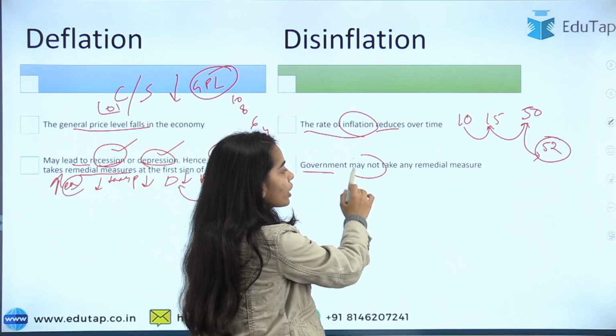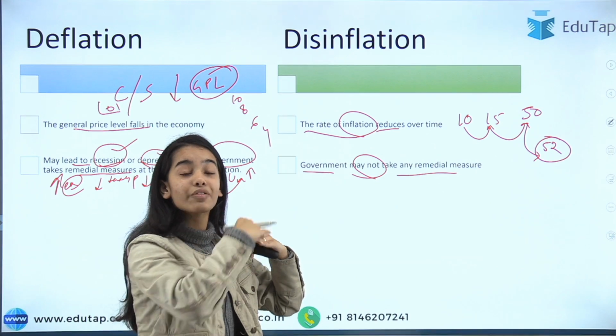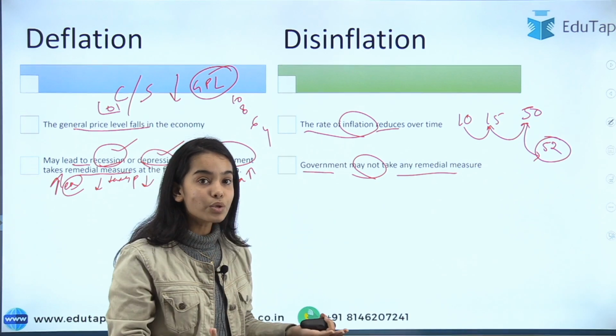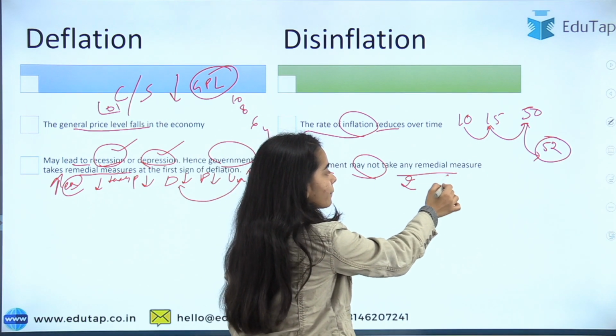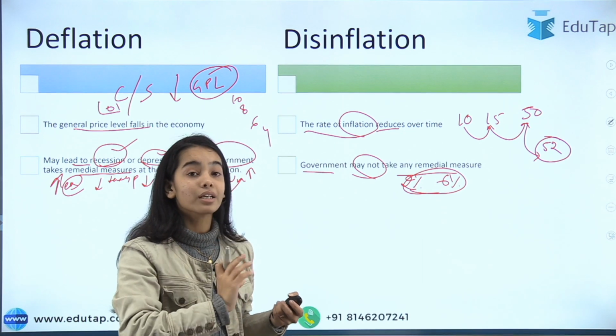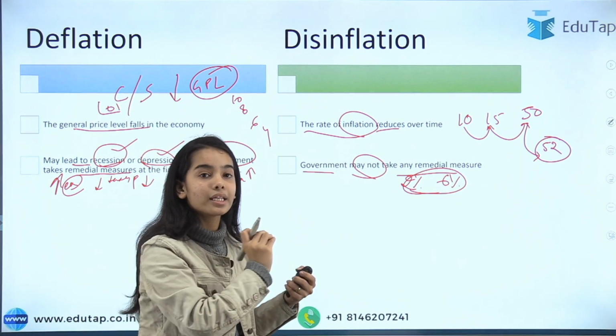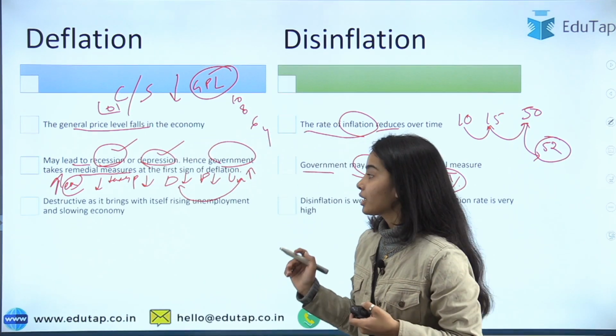So the government may not take any remedial measure, because when the inflation is very high and it is decreasing, that is good for the economy, because the government does not want the inflation to go beyond 6%. The Indian government wants the inflation to remain in the 2% to 6% range.